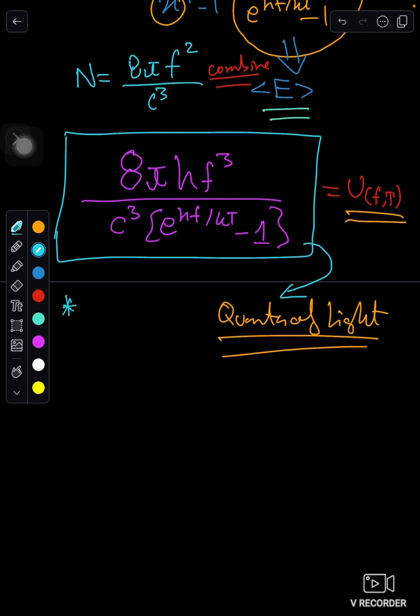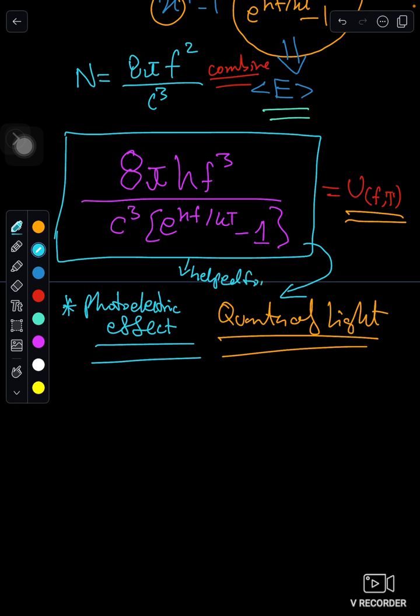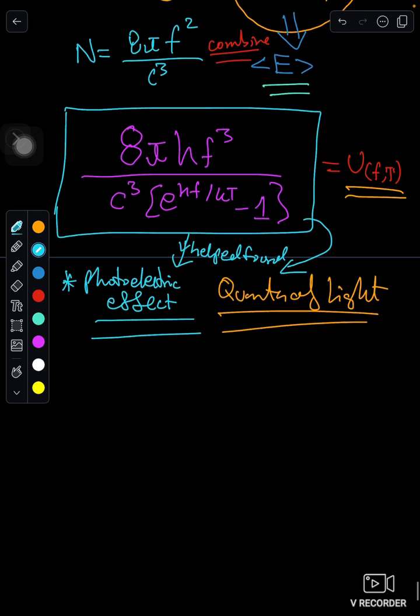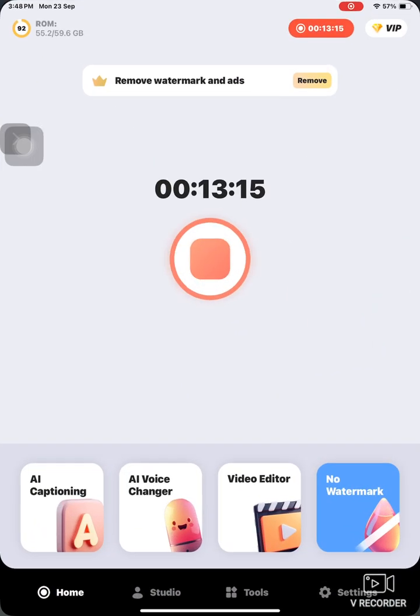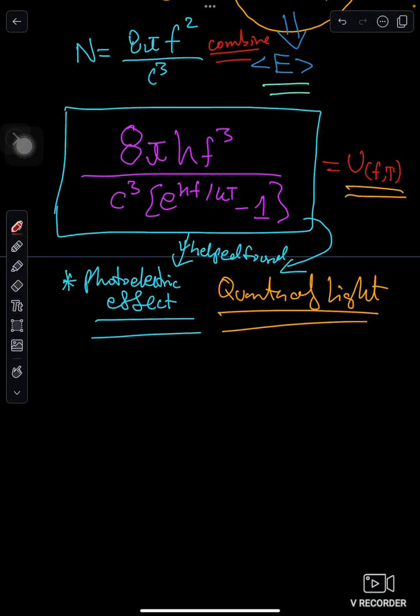This was the stepping stone for Einstein to discover the photoelectric effect. This is what made quantum mechanics come into existence, because here classical physics finishes and quantum mechanics comes into existence.